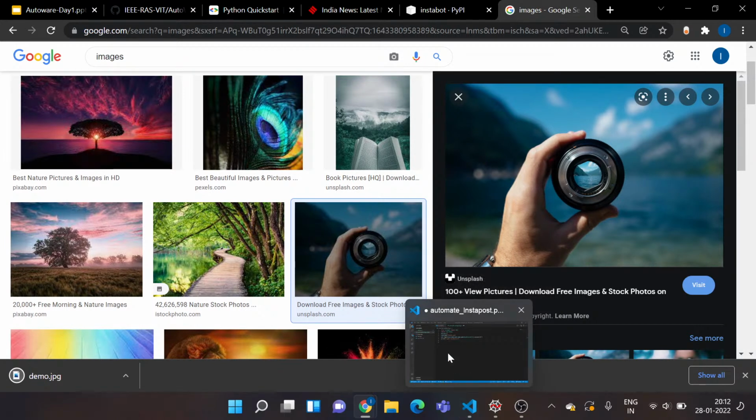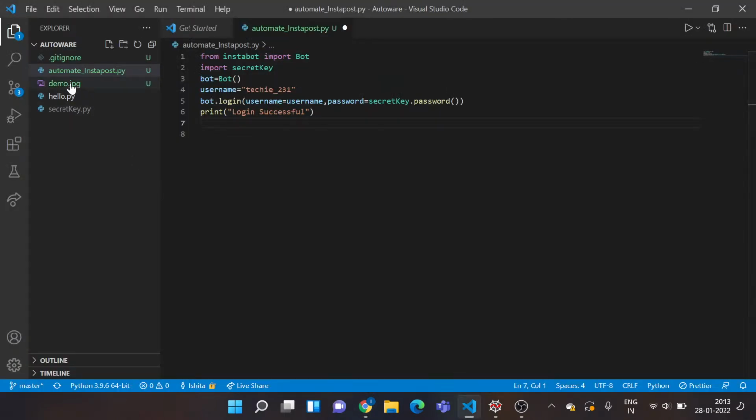And I'll head back to my Visual Studio Code. So as you can see, I have already got my image in my project directory. So if you're using PyCharm or Spyder, you can actually make a variable and specify the path of your image wherever it is stored on your desktop. So I'll just create one variable and I'll pass demo.jpg and I'll be good to go. Okay, so I've got my image.